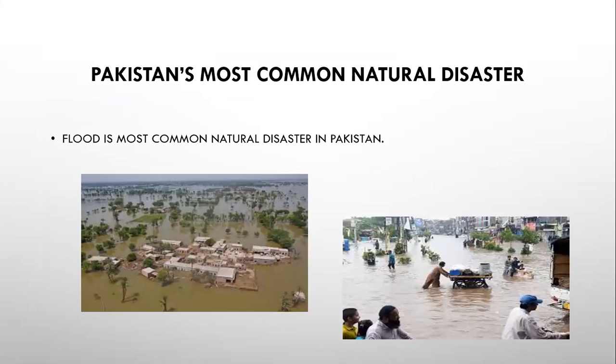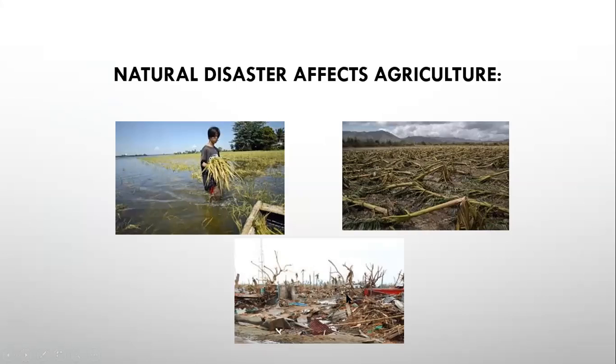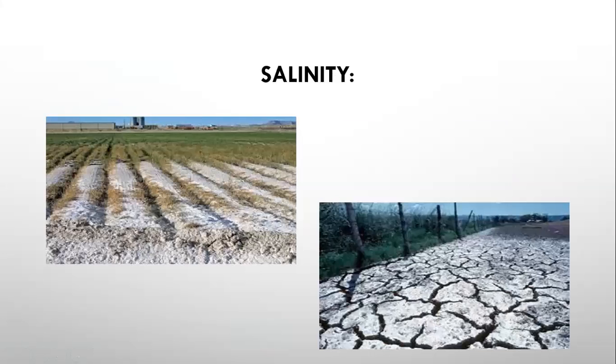Pakistan's most common natural disaster is flood, which also affects the crops. We have also done this in the previous sessions. Look here, the flooding has destroyed the crops and damaged the infrastructure also. Natural disasters affect agriculture, and flood is the common natural disaster which comes regularly every year in Punjab and Sindh and destroys the crops and infrastructure there.